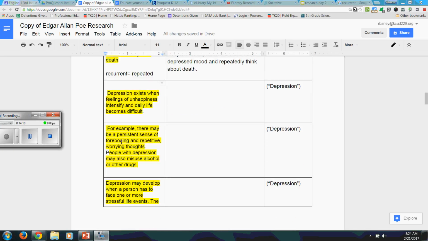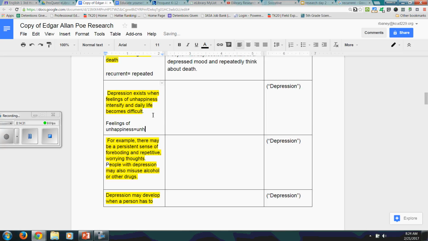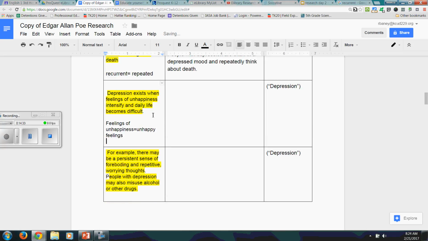Okay, if you're back, you're ready for a few more examples of paraphrasing. Depression exists when feelings of unhappiness intensify and daily life becomes difficult. Feelings of unhappiness is the same thing as unhappy feelings. I don't need to Google that. I know what unhappiness is. But I don't want to say it in the same way as the original source, so I have to think of a different way to phrase it.